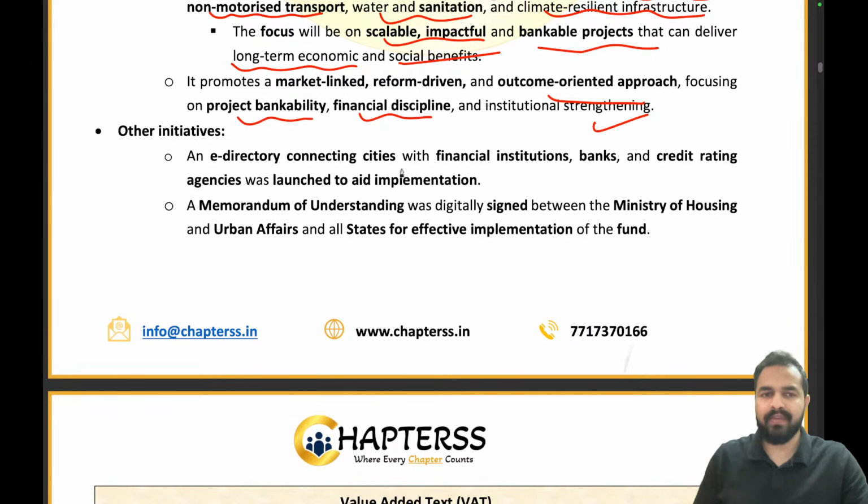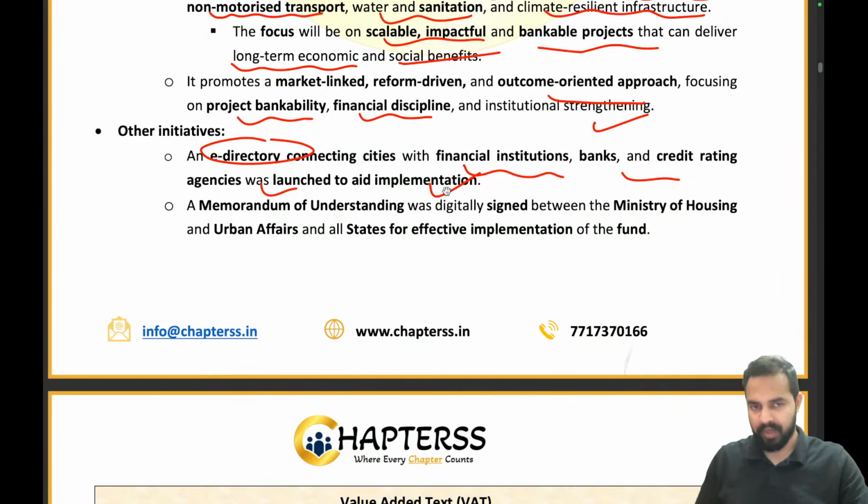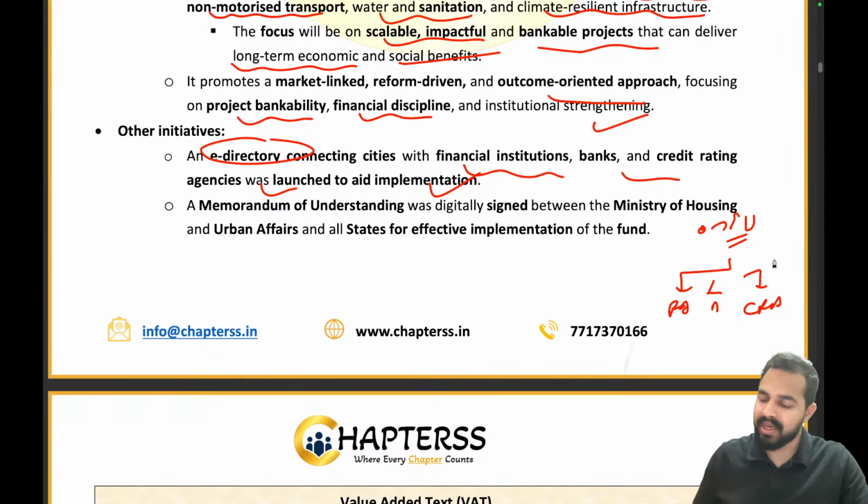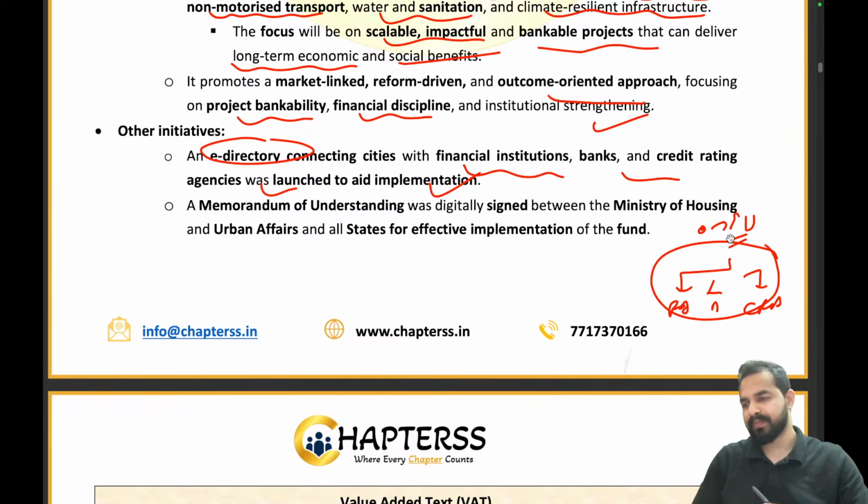And my dear friends, additionally, we have also come up with the e-directory connecting cities with financial institutions, banks and the credit rating agencies launched to aid implementation here as well. So we have created a directory as well, which will be connecting the cities with the financial institutions. See guys, I already told you this, consider this city as a startup. So now that startup is requiring money, so it will be going to the financial institutions, to the banks, right, and the CRA credit rating agencies. So we are making a directory which can connect all of them together, so that every process is very easy.